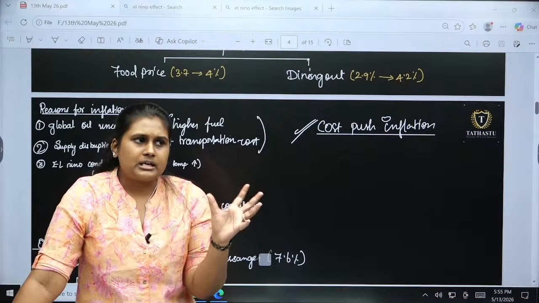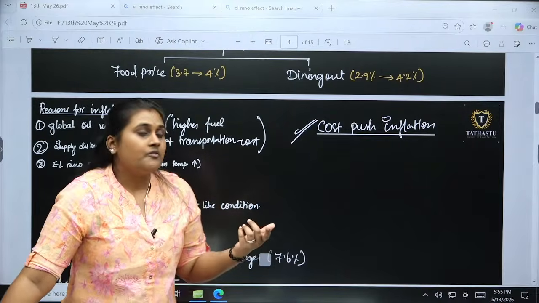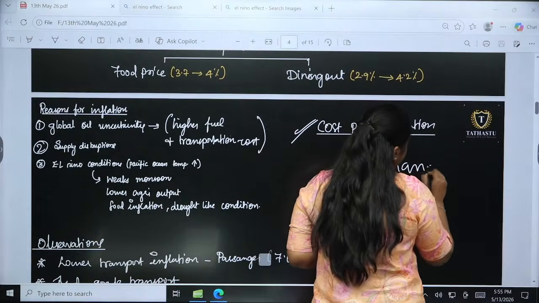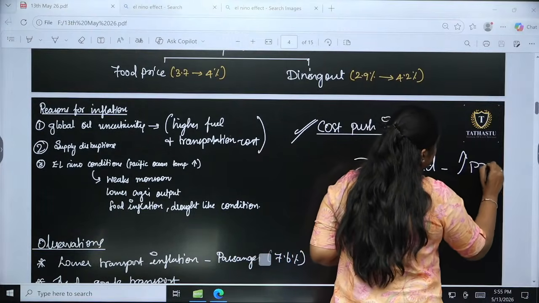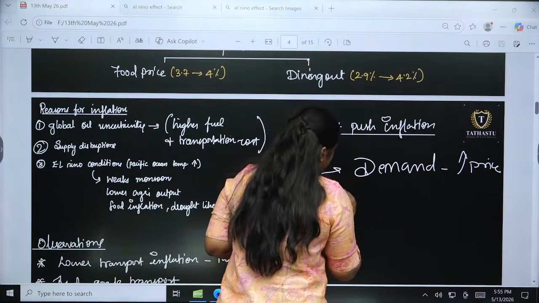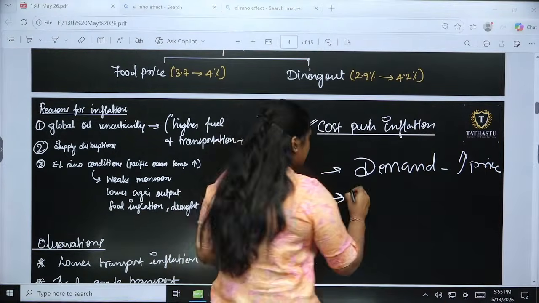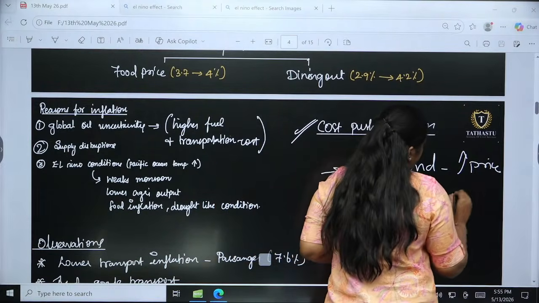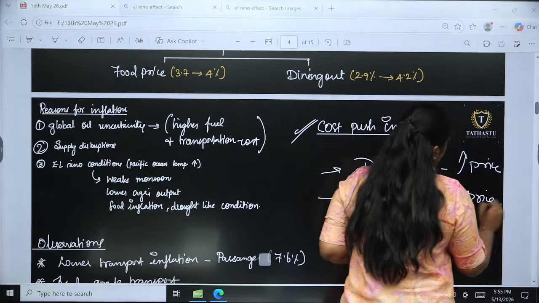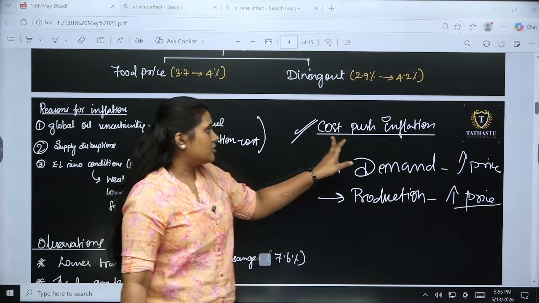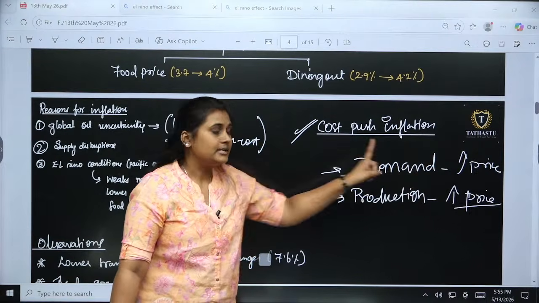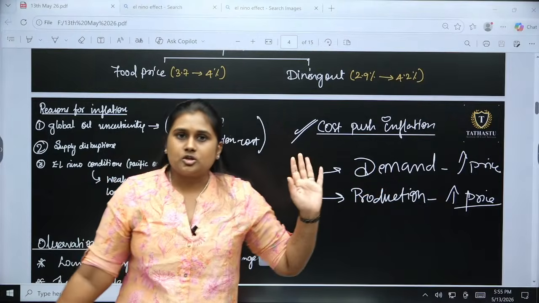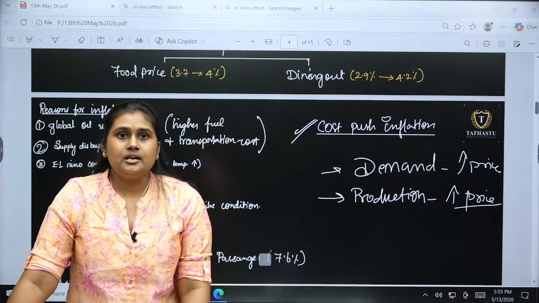See, product price will go higher under certain conditions. When there is huge demand, the product price will go up, right? And when the input cost, the production cost itself, is higher, the price will go higher, right? So cost push inflation is about the increased production cost, that is what creates cost push inflation when it comes to retail products.